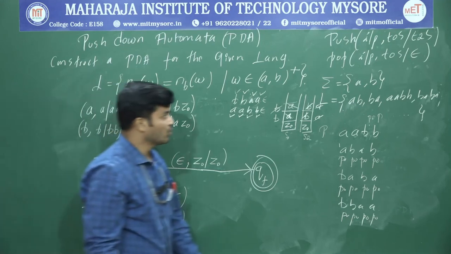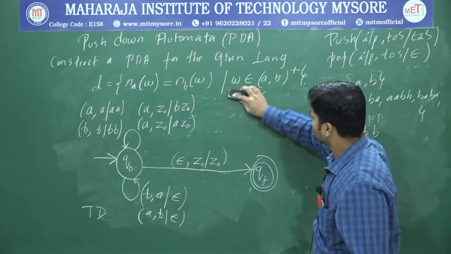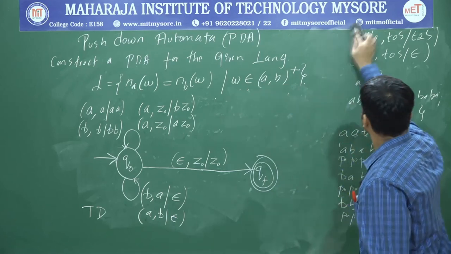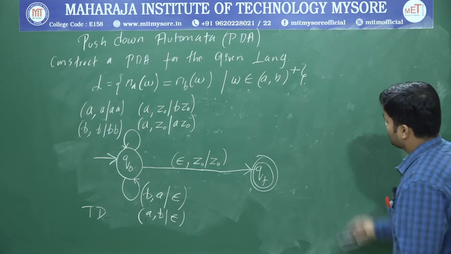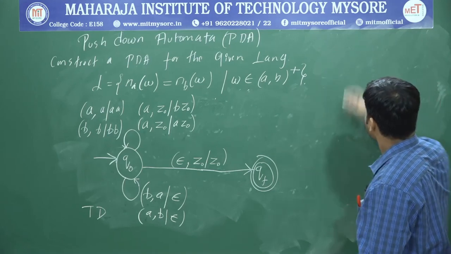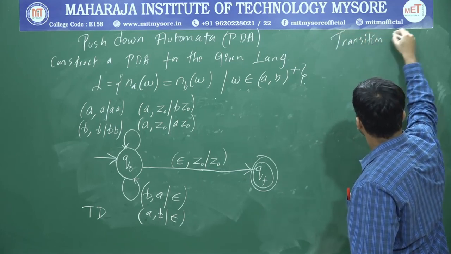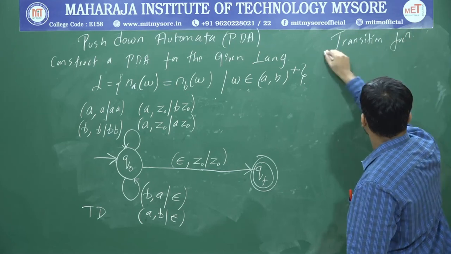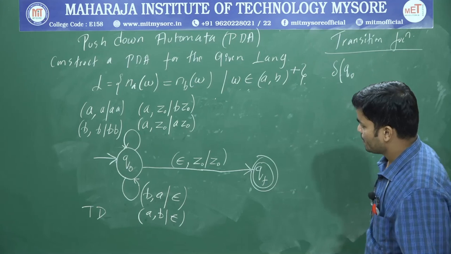Okay. Now I am going to write the transition function. So delta of Q0.